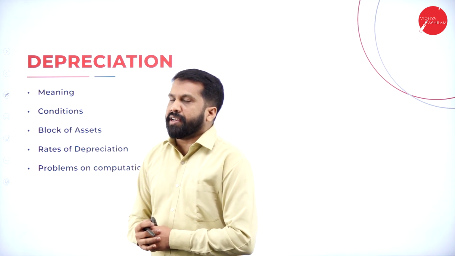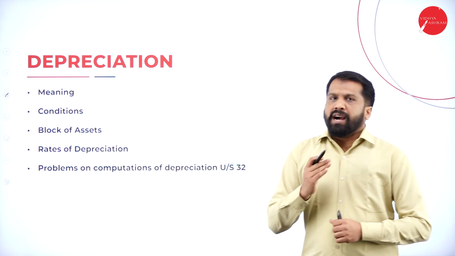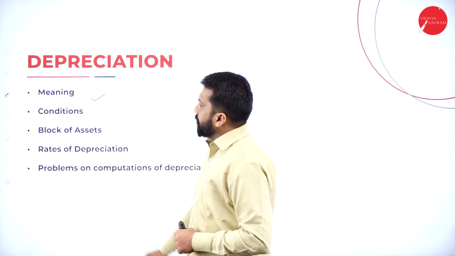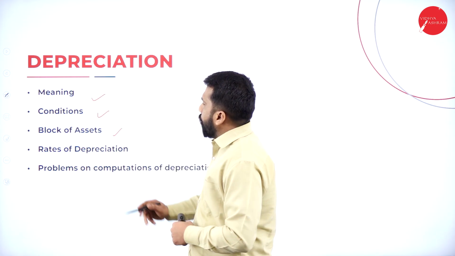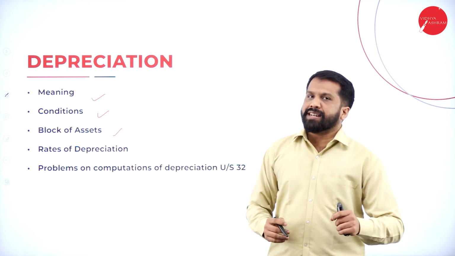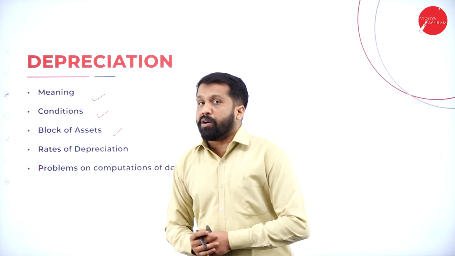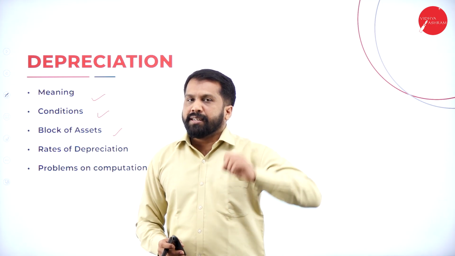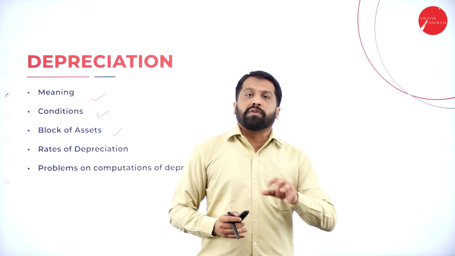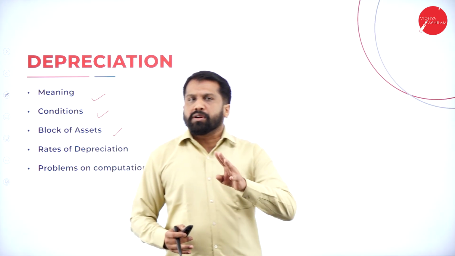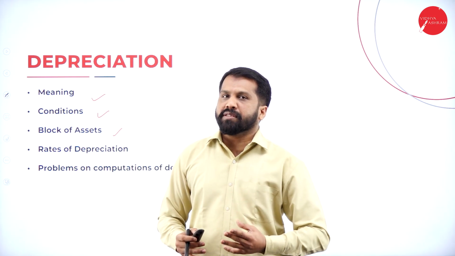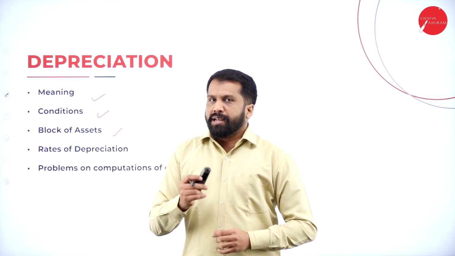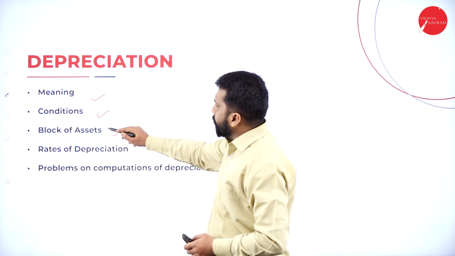The first one is depreciation. Under depreciation, what we are going to discuss is the meaning of depreciation, the conditions, and block of asset. What do you mean by block of asset? Under block of asset, if there is 10% depreciation for the following asset, and one more kind of asset is there for 15%, one more 25%, one more 40%, each individual percentage we call a block of assets. We'll go into detail on this topic.